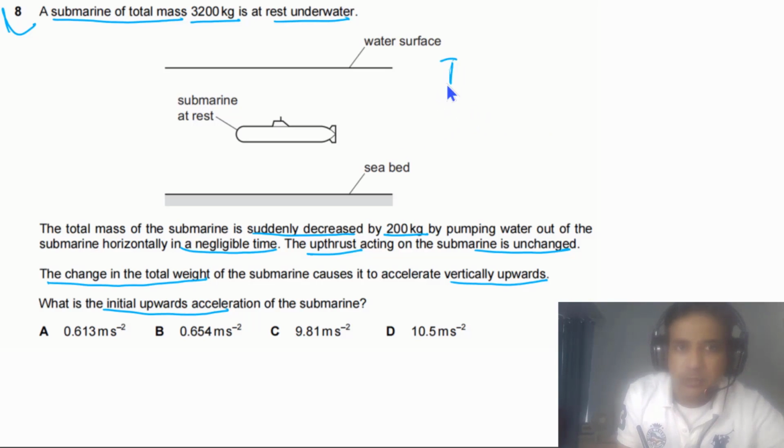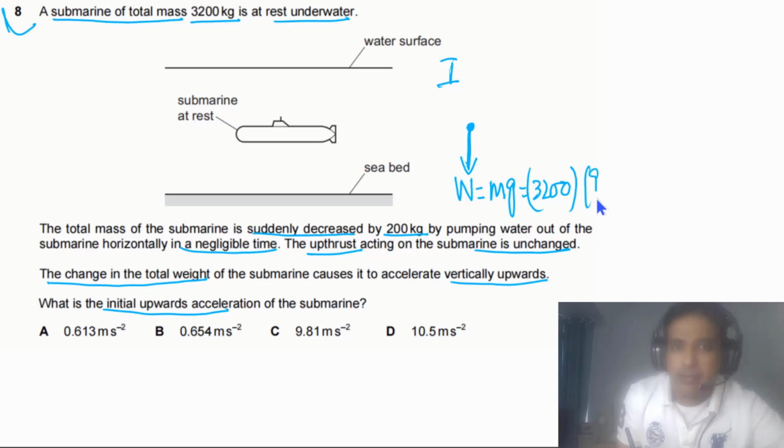So simply we can say for case 1, it is given to us the submarine is at rest. The weight of the submarine will be acting downwards and will be equal to mg. The mass of the submarine is 3,200 kg multiplied by the value of g, which is 9.81.